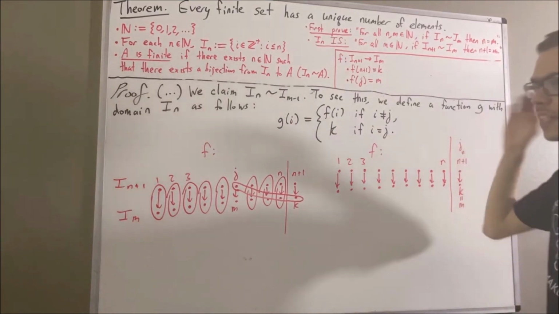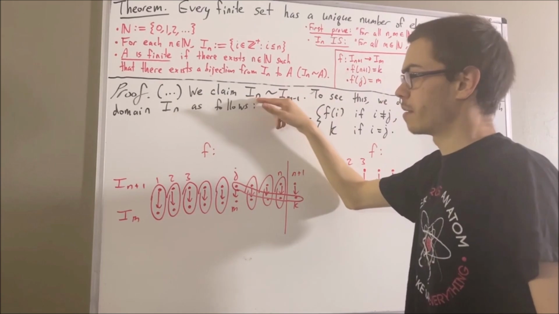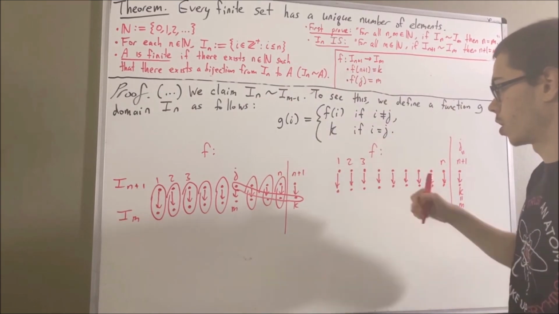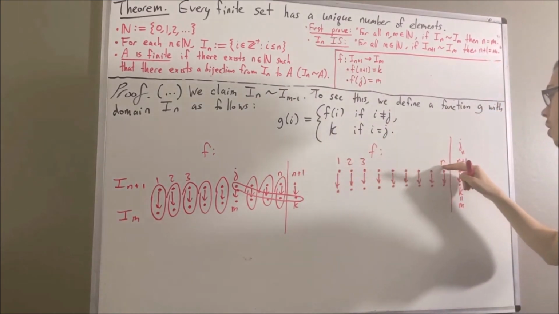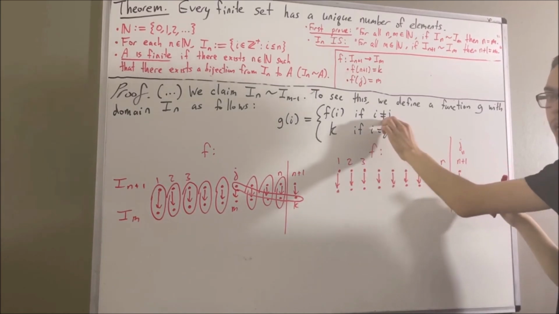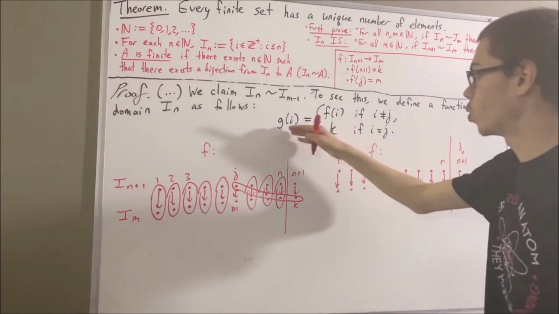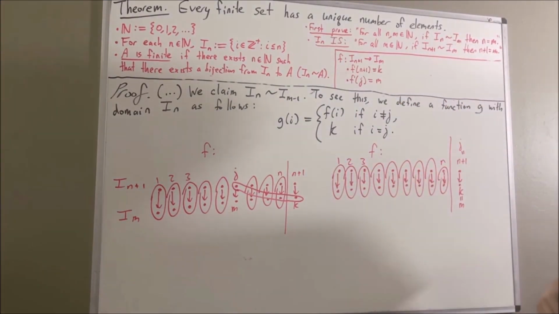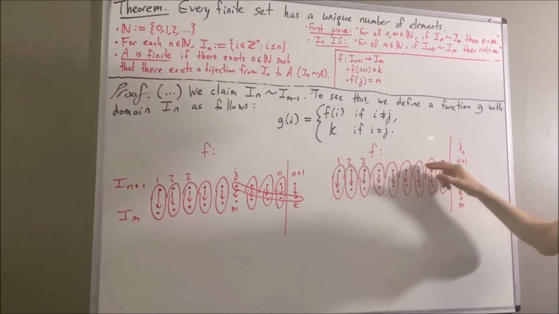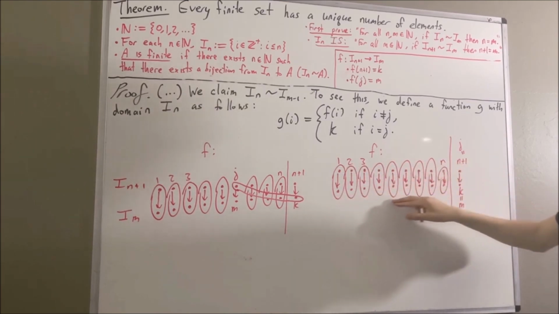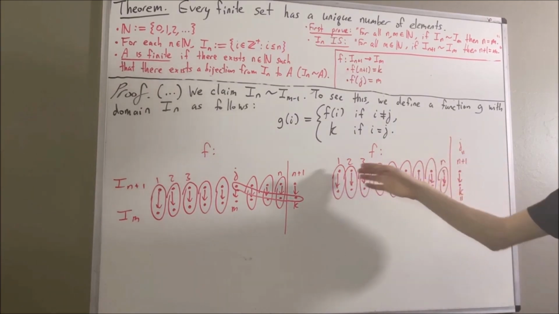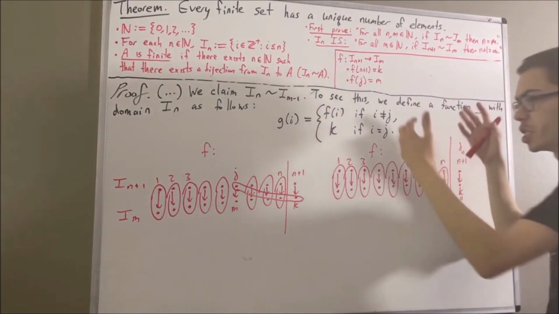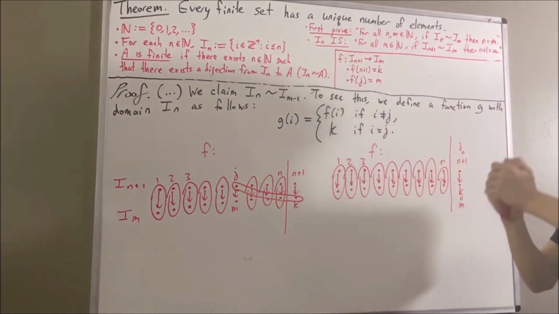Well, let's see. Give me an arbitrary positive integer i in I_n. If i is not equal to j, we'll assign g of i to f of i. So no positive integer between 1 and n is equal to j in this case. So g of i will be assigned to f of i for every positive integer we have here. As you can see, all elements in I_n are assigned to elements in I_{m-1}, and it appears we have a one-to-one correspondence between these two sets. So it seems like we expect g to be a bijection from I_n to I_{m-1}.